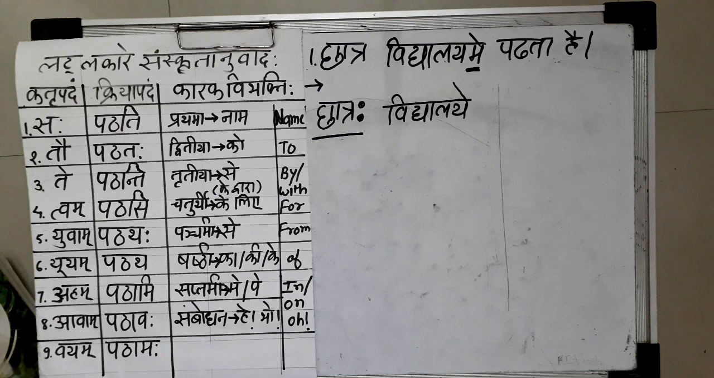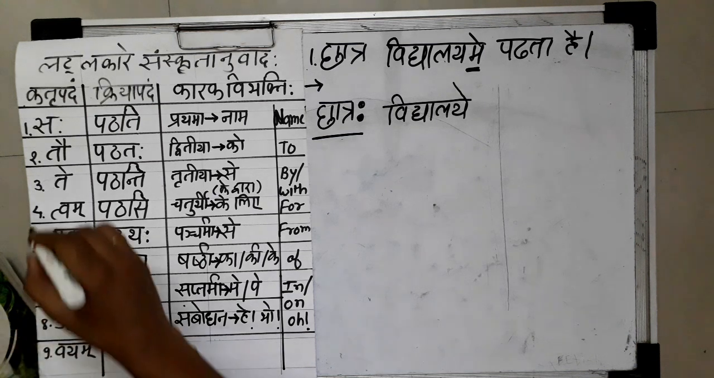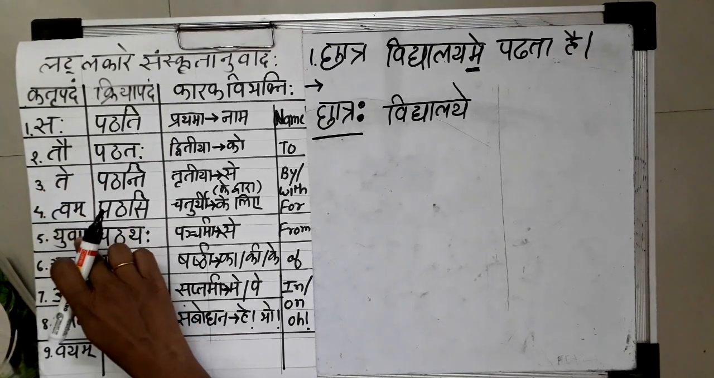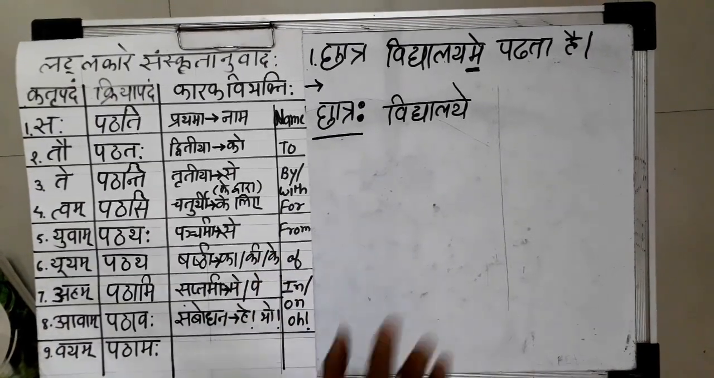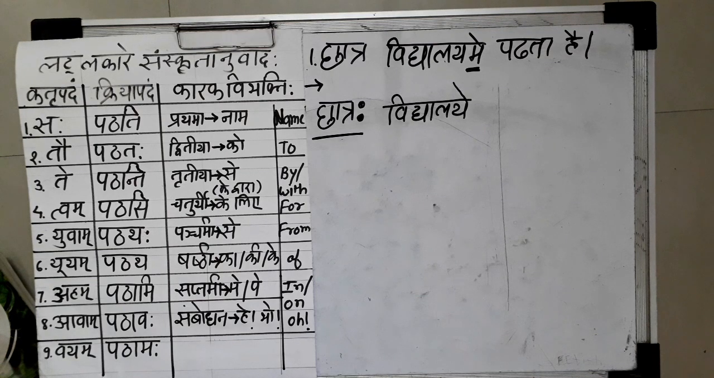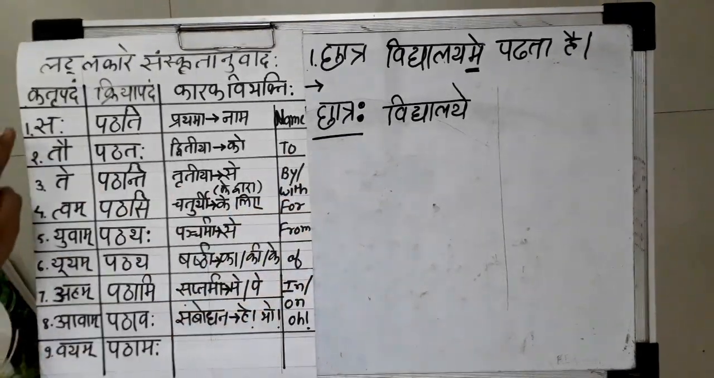Now for identifying that, we have to understand the words Tvam, Yuvam, Yuyam, Aham, Avam, Vayam. These 6 words are generally used in the sentence as a subject. Apart from these, we have to recognize the words of Pratham Purush, that is Saha, Tau and Te. If these 6 words are not there, then definitely the word will be from the Pratham Purush.